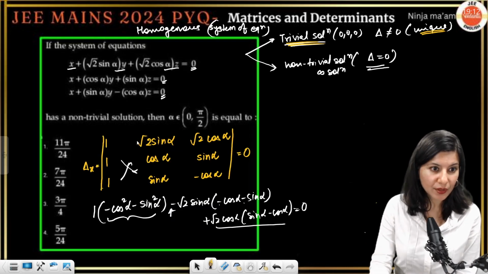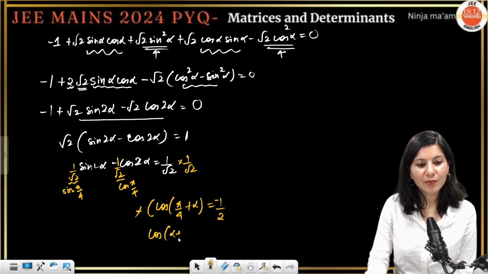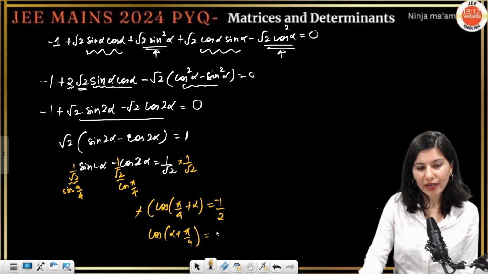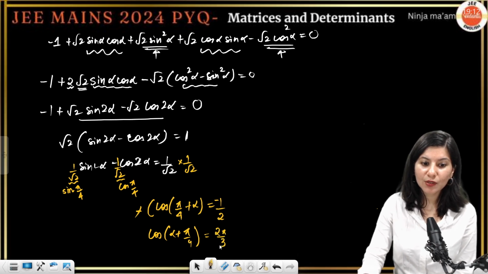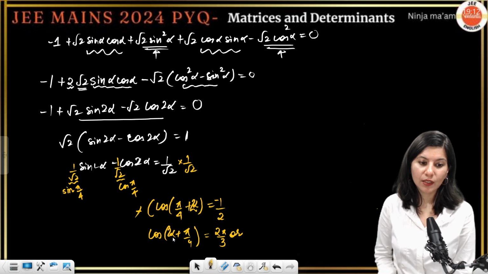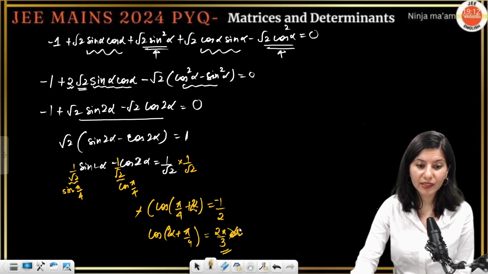Now, okay, hold on. Alpha belongs to the very first quadrant. So cos of alpha plus pi by 4 is equals to what? Minus half. So you can write multiple things. For example, the very first angle 2 pi by 3 also you can write. By the way, this is 2 alpha. Yes, so let's see if it is making sense or not. Otherwise, I have to find another angle. So 2 alpha plus pi by 4, so this is cos 2 pi by 3.